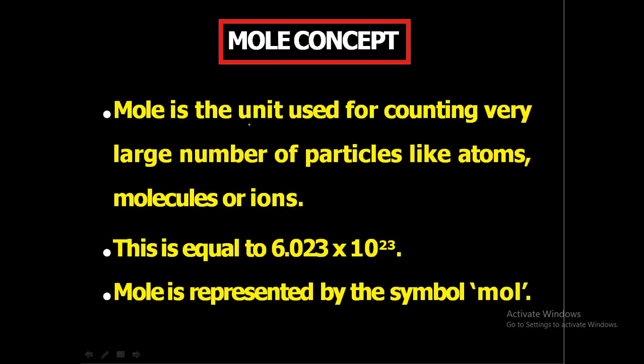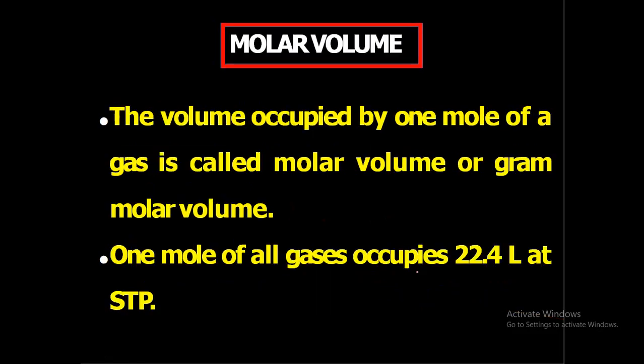And 1 mole is equal to 6.023 into 10 raised to 23. So this many particles are there in 1 mole of any substance. We can say that 1 mole of hydrogen contains 6.023 into 10 raised to 23 particles. So it is a very huge quantity, and we define this as 1 mole. Mole is represented by the symbol mol.